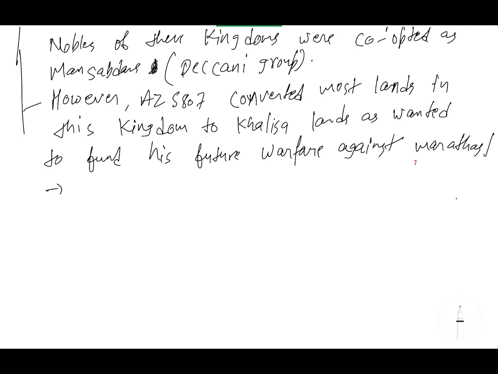On the other hand, you have appointed the nobles of Bijapur and Golconda as mansabdars. So this is the dual sword that happened, which acted as a disadvantage to the Mughals also. Therefore, the number of mansabdars increased on one hand, while land under jagirdars did not. So inequality came in here.